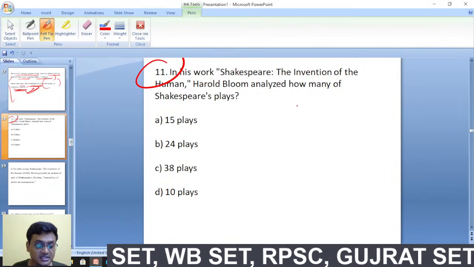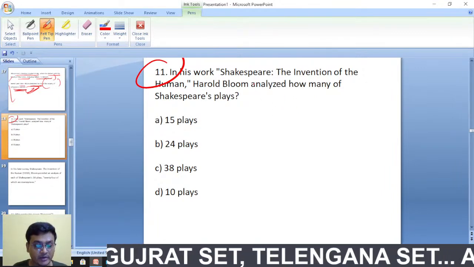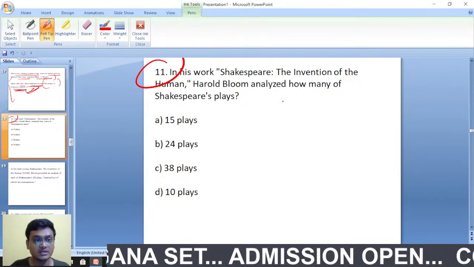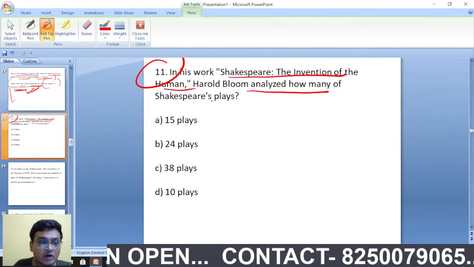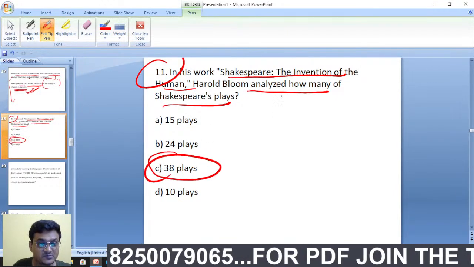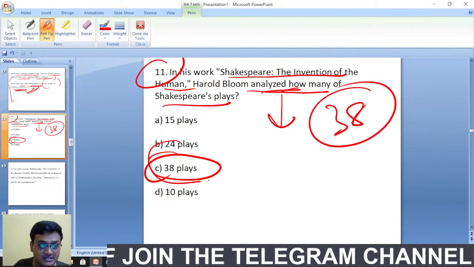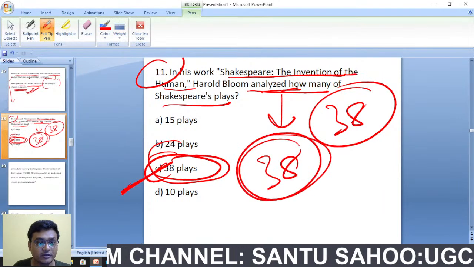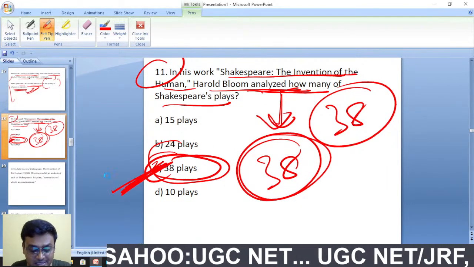Here the right answer is in his work Shakespeare: The Invention of the Human, Harold Bloom analyzed how many Shakespeare plays. You see, Shakespeare had written 38 plays. So he had analyzed how many Shakespeare plays, 38 plays. Remember this is how we can remember. 38 is the right answer, got it.